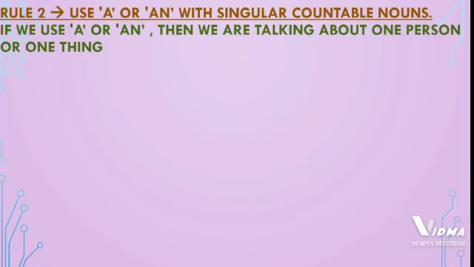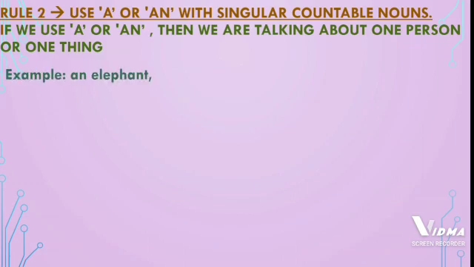Rule number 2. Use a or an with singular countable nouns. In the previous chapter of grammar, we had seen what are countable nouns. Countable nouns are those nouns which can be counted. For example, 1, 2, 100, 50, etc. So students understood what are countable nouns? Countable nouns are those nouns which can be counted. If we use a or an, then we are talking about one person or one thing. So let us see the example.